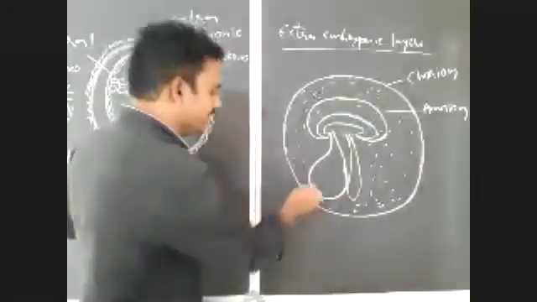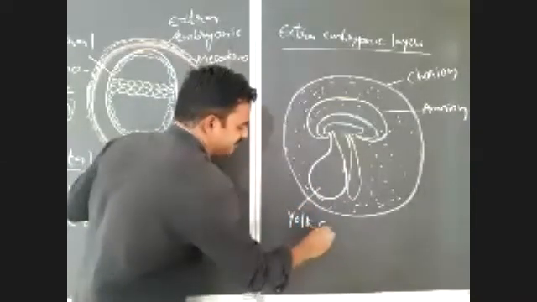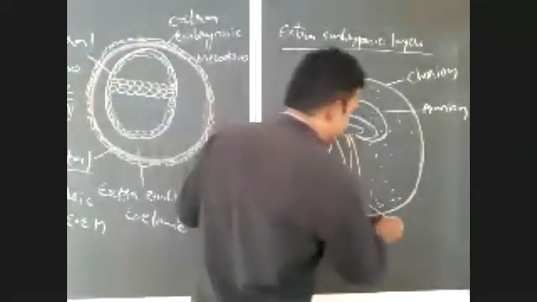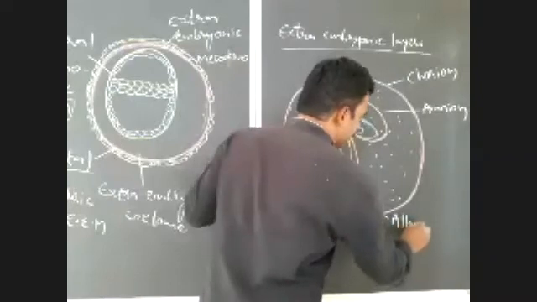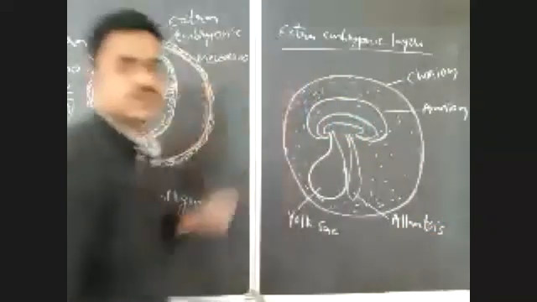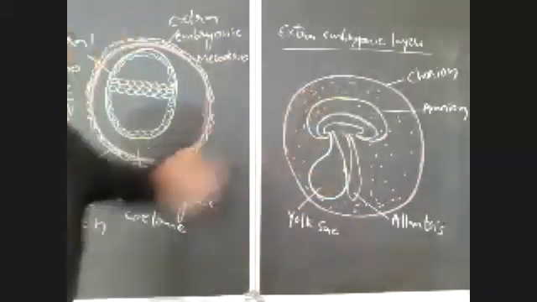And here two are there. One is yolk sac and allantois. So total how many are there? There are 4 layers. Okay, yolk sac, here it is allantois, chorion and amnion.